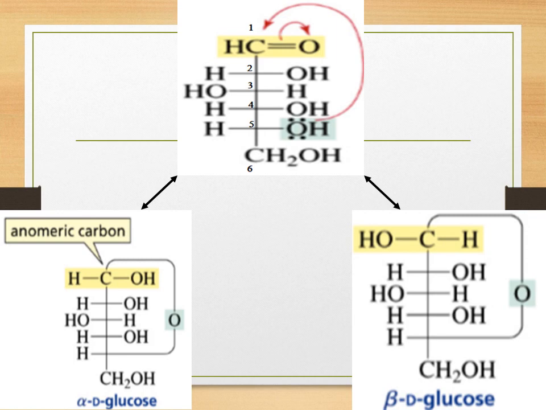Now students, this cyclic structure of glucose is also known by a different name, and that is pyranose. It is called pyranose because pyran is a ring which contains oxygen, and -ose means sugar. So students, this glucose structure resembles a pyran ring. That is why it is called pyranose.